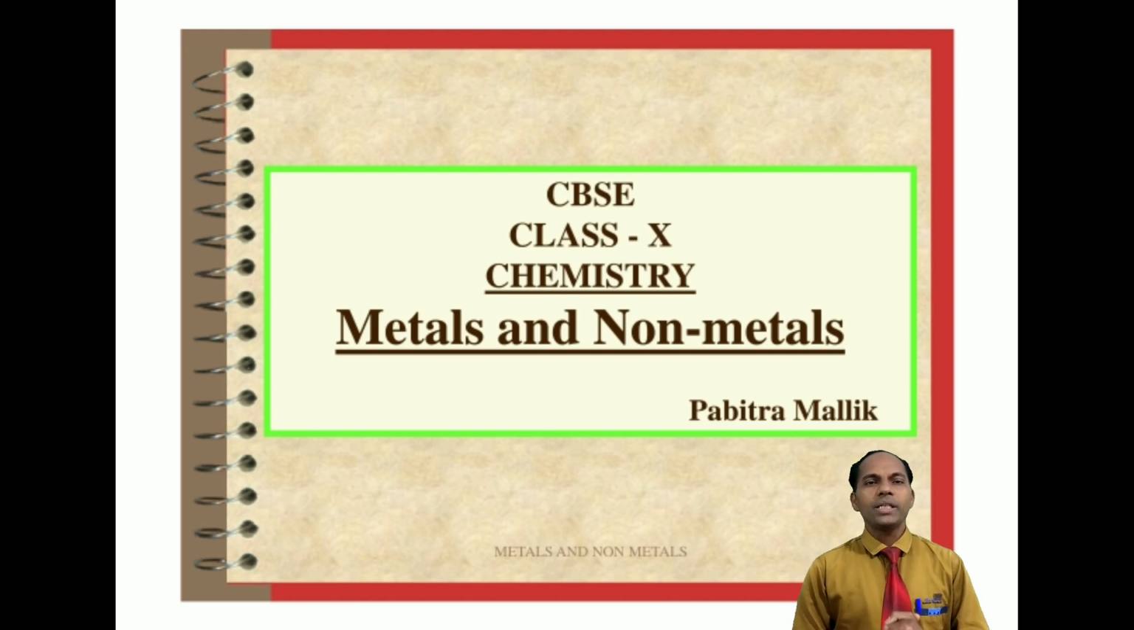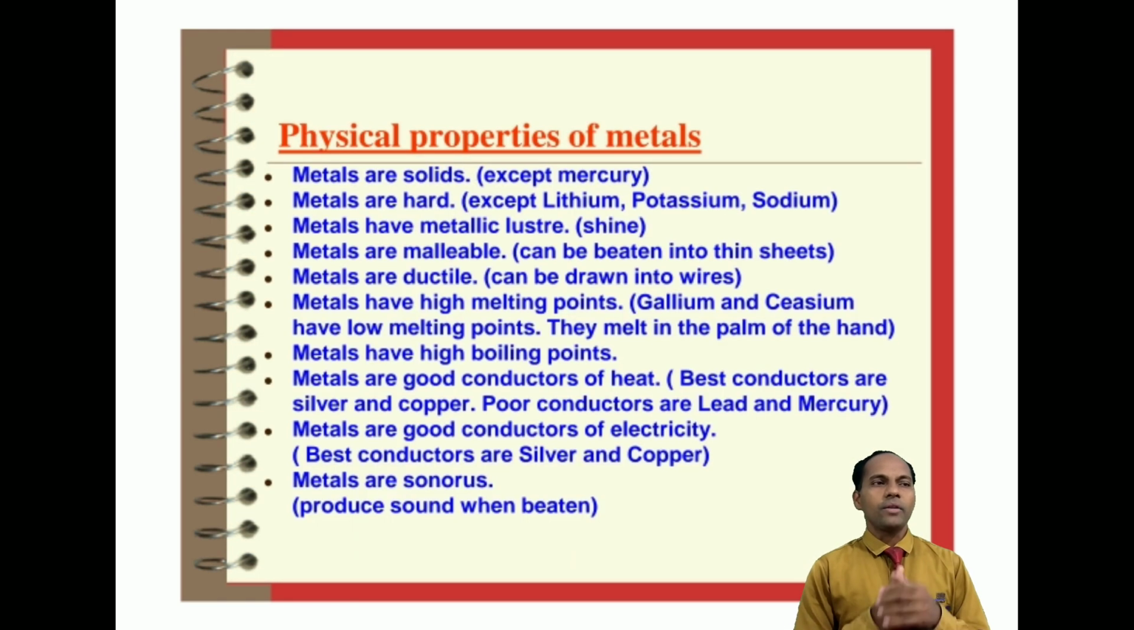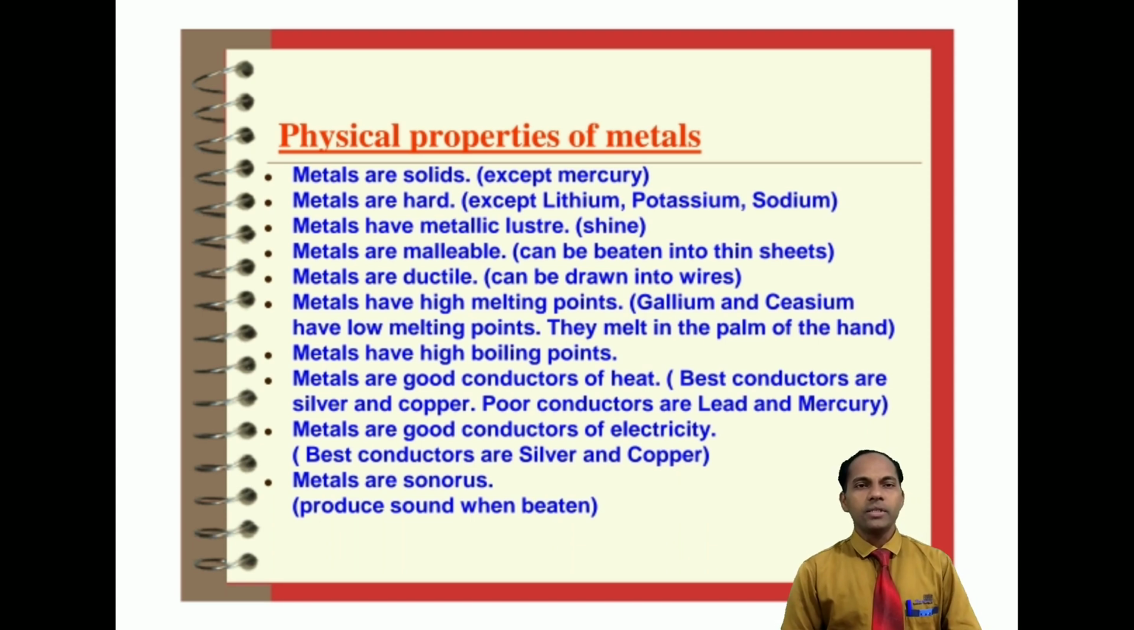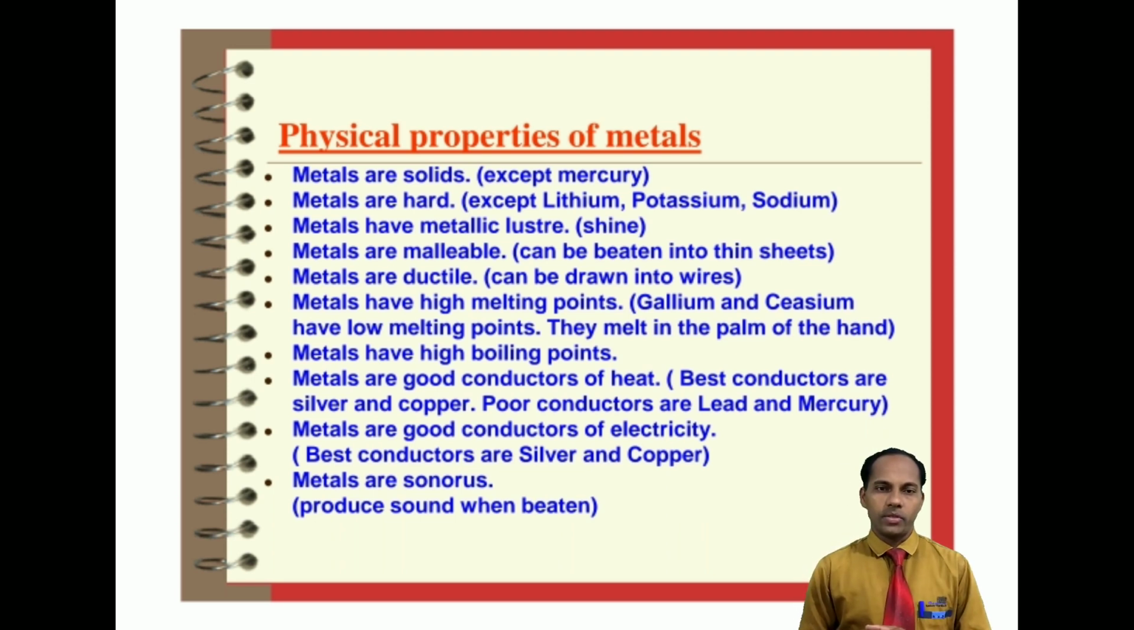Now, physical properties of metals. What are the physical properties of metals? First, metals. What are metals? The elements that show metallic properties are called metals. So what are the metallic properties? We have to know about the physical properties and chemical properties. But some metals have some exceptional cases also, whenever we discuss the physical properties of metals.